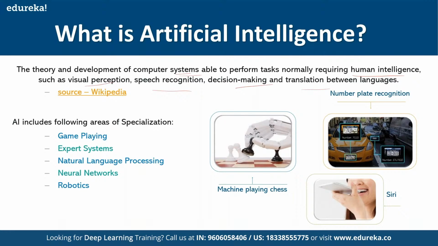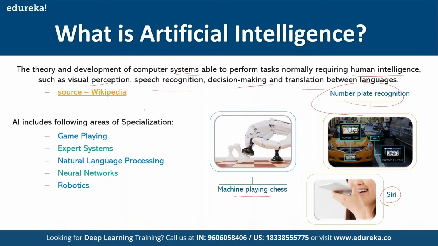It will have the ability to analyze the information as well as take decisions just like we humans do. To give you some examples of the usage of artificial intelligence, it's like an application or machine playing chess, Siri, number plate recognition. So these are some of the applications of artificial intelligence.